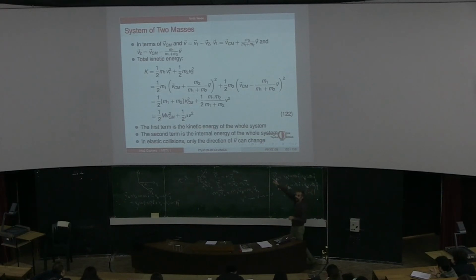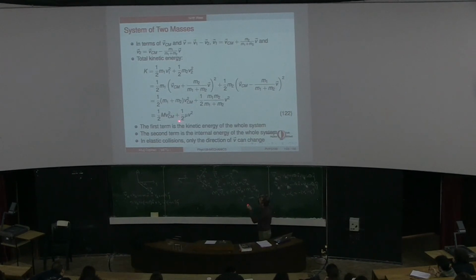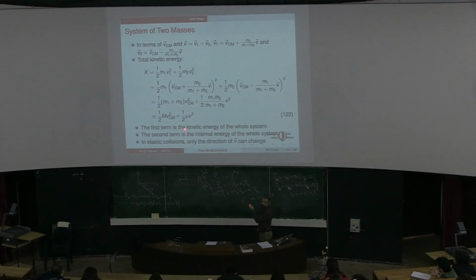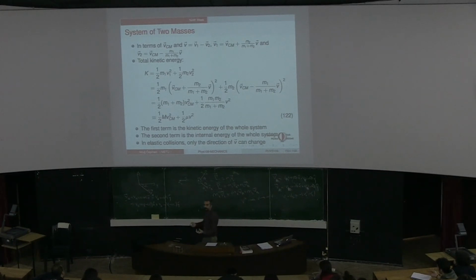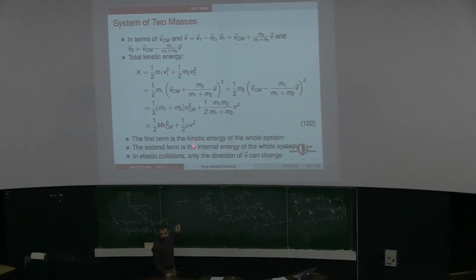But here we already see that in the one-dimensional case, if the total kinetic energy doesn't change, it means this cannot change. But we know that there is some change over there. The objects are moving, so the velocities are changing somehow. The only possible change is that the v goes to minus v, so that the square doesn't change.